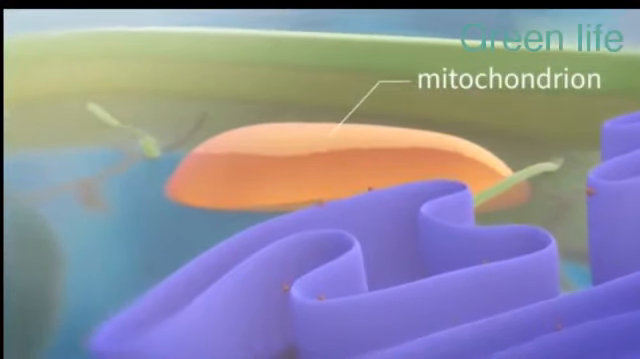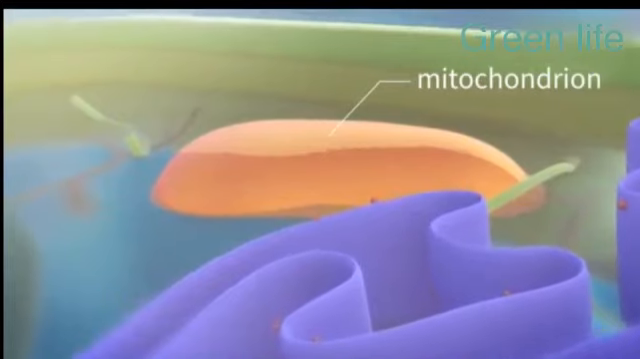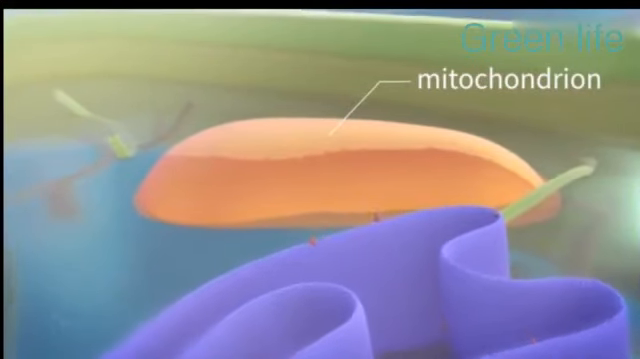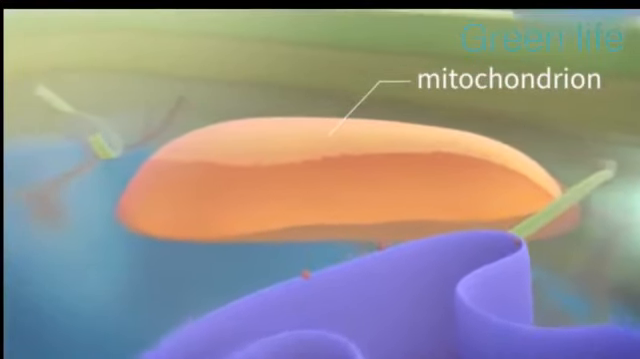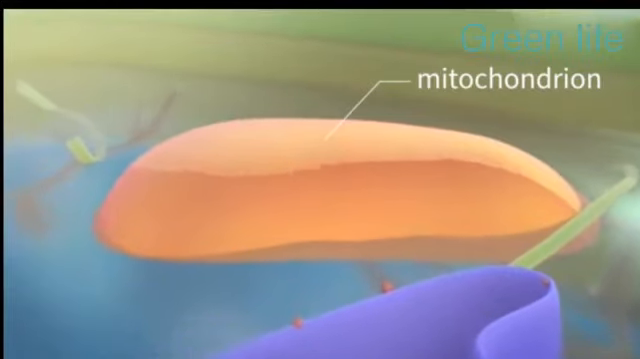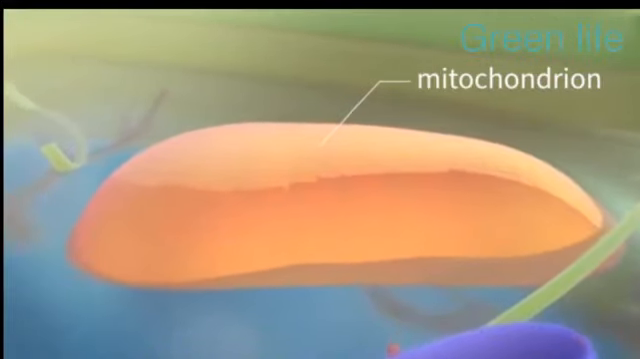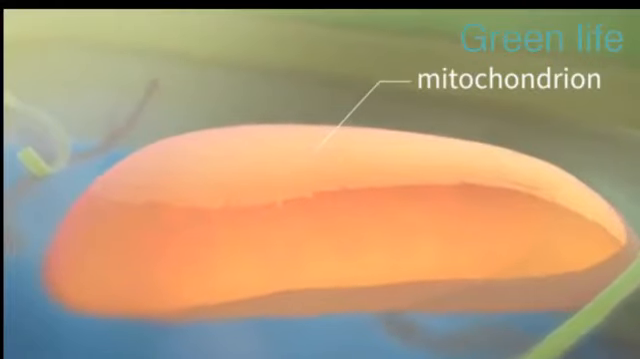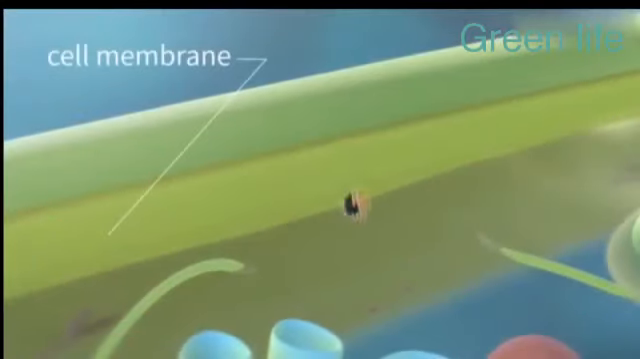The next organelle is called mitochondria. It's like the lungs of the cell. It's responsible for respiration in the cell. Also, it burns sugar with oxidation to give ATP or energy to the cell.